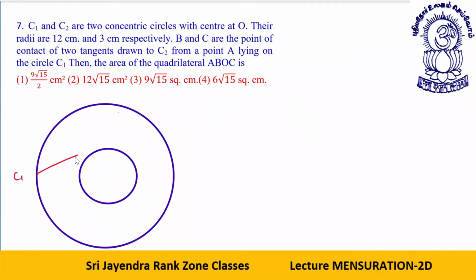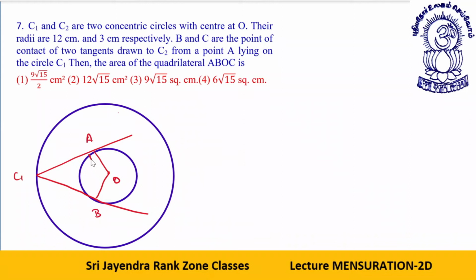Here I draw two tangents. This is the center. This is A, this is B.